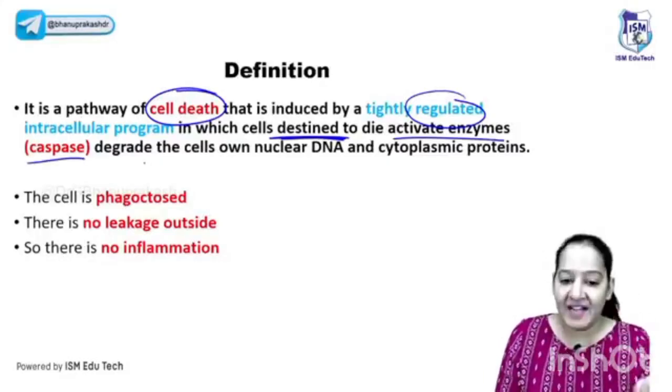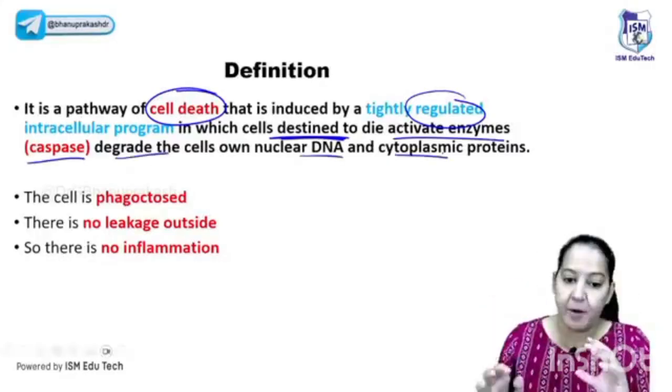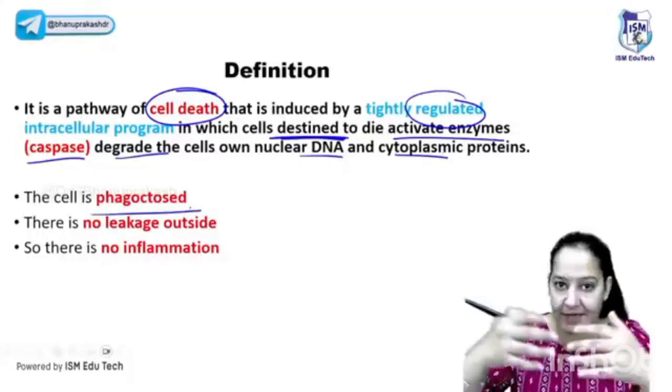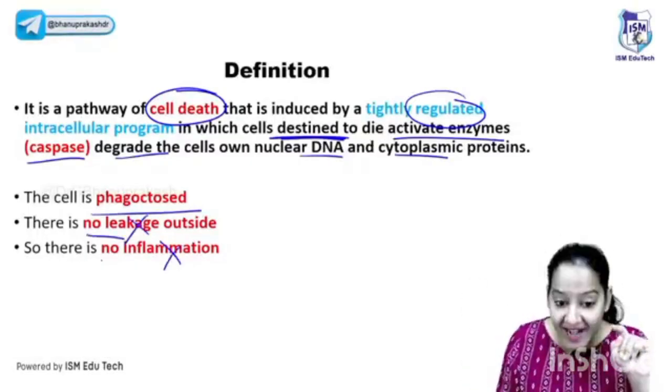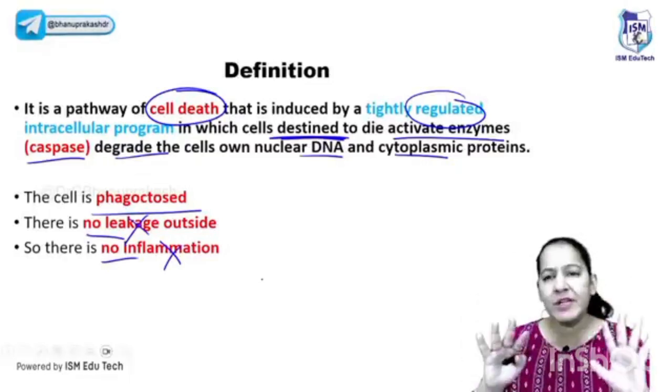The name of the enzyme is caspase. And caspase degrades the DNA and the cytoplasm into multiple apoptotic bodies. In the end, the apoptotic bodies are phagocytosed. During the entire process, no leakage, no inflammation. Highlight the negative findings. This is the definition of apoptosis. No need to learn, just understand.